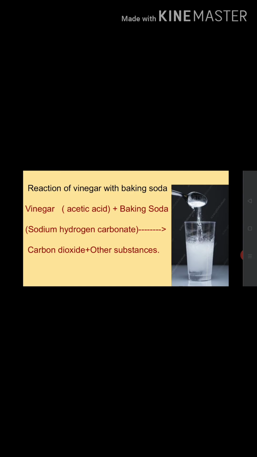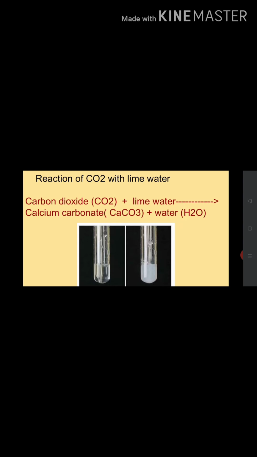That is, when vinegar, that is acetic acid, reacts with baking soda, sodium hydrogen carbonate, it forms a new substance, carbon dioxide. Plus other substances are also formed. When this carbon dioxide is allowed to pass through freshly prepared lime water, another new substance is formed, calcium carbonate, which turns the lime water milky.